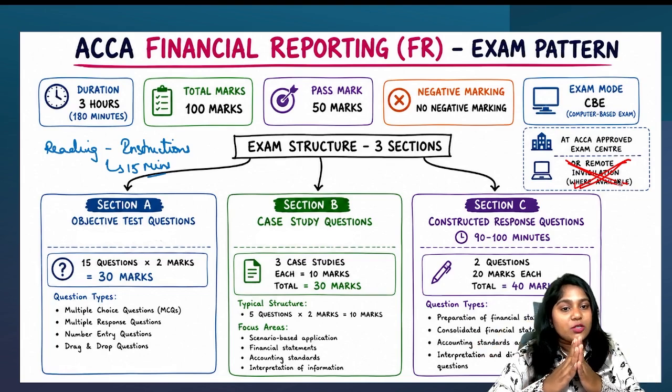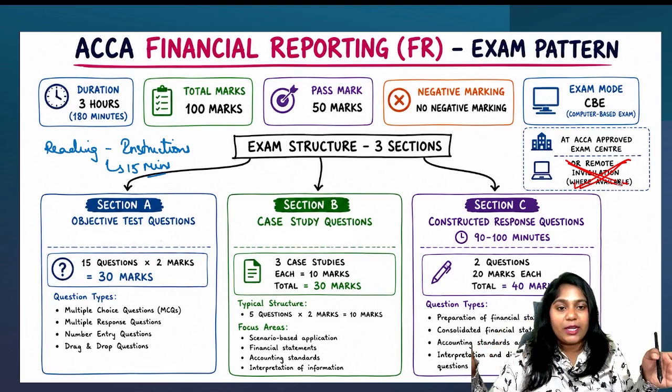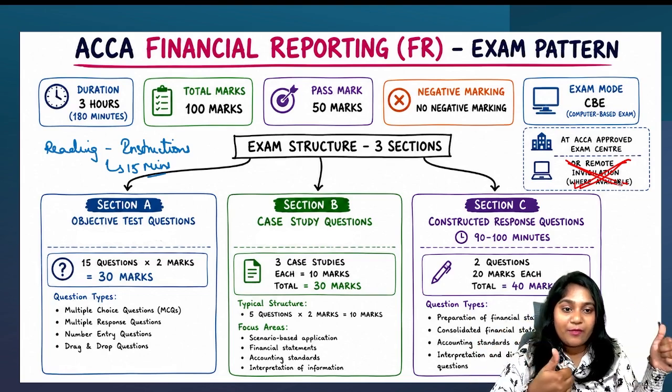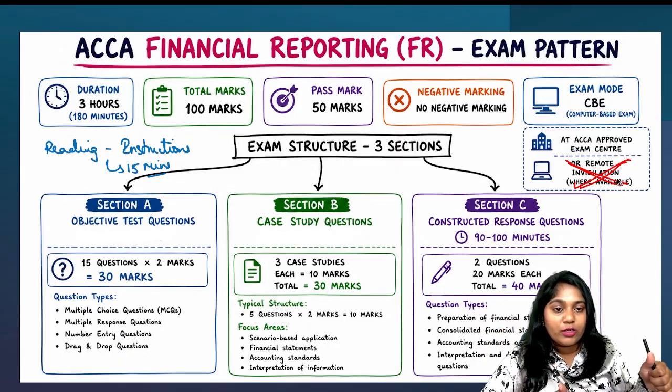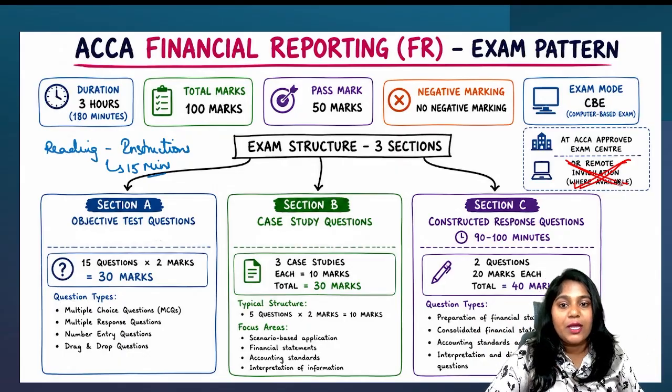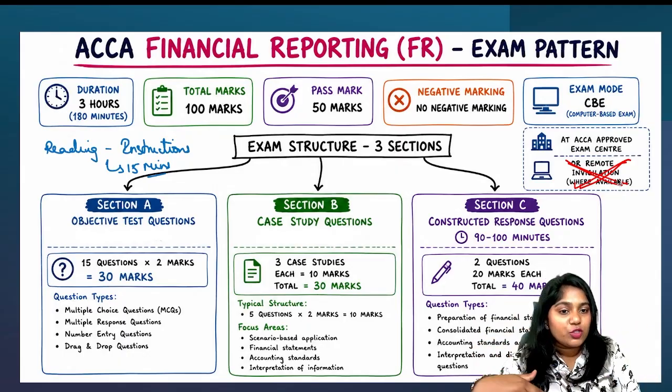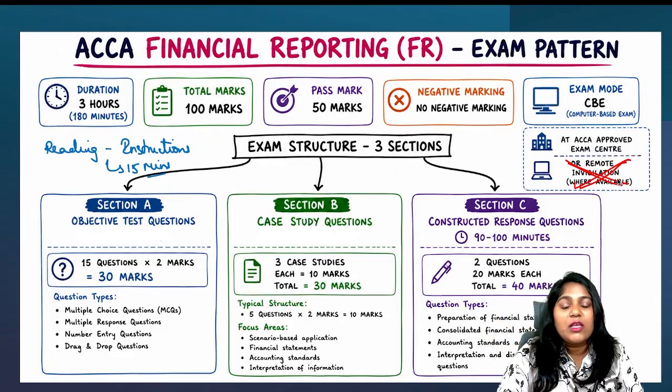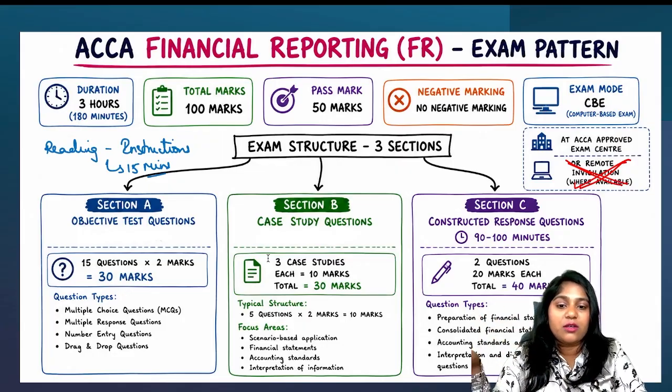So the exam structure is divided into 3 different types. How to book an exam? Again, I have prepared a video on that. It is already there on YouTube. You guys can have a look at that. Then comes the exam structure, which has 3 sections: section A, section B, and also section C. Now, what is this section A?